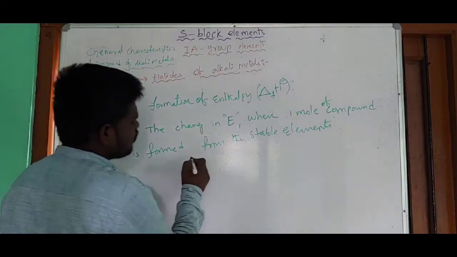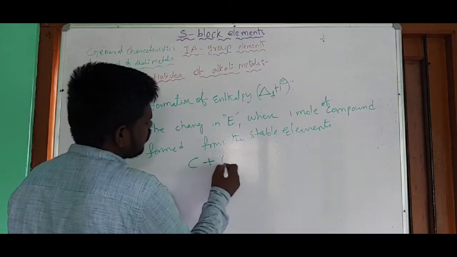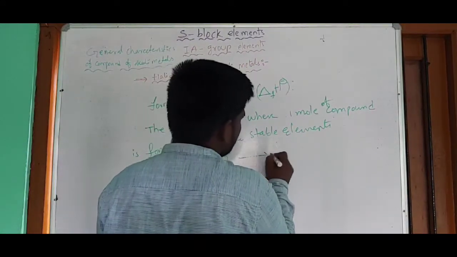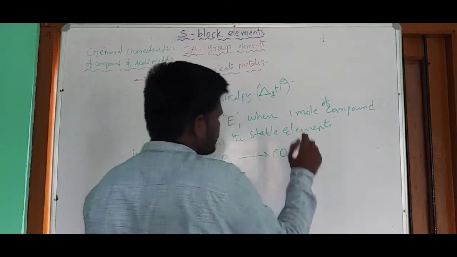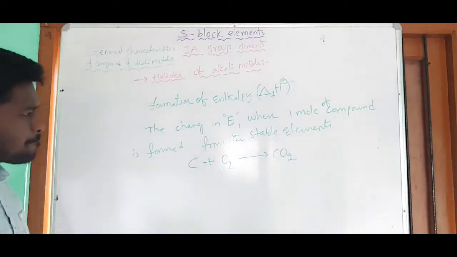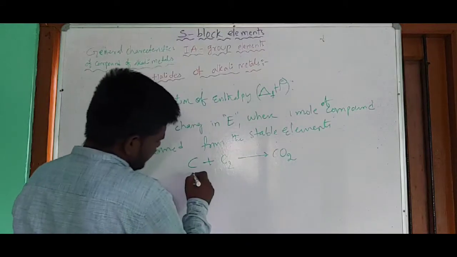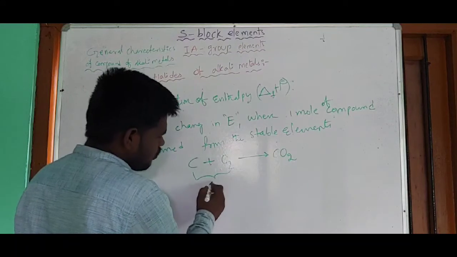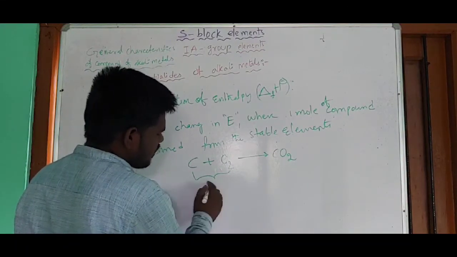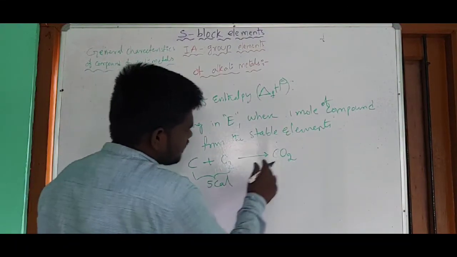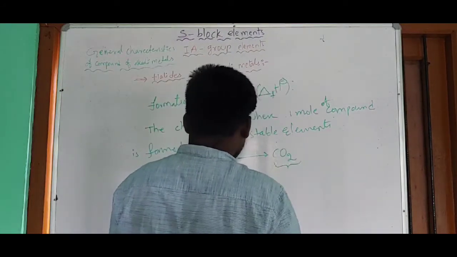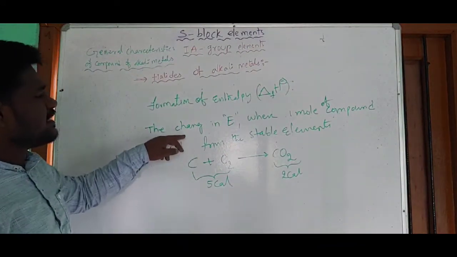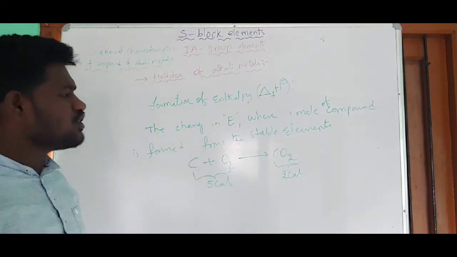I will give you an example. Take the elements carbon and oxygen, these are the stable elements, and these two react together and give us carbon dioxide, that is CO2. Now I am taking the sum of the energy of these two, atom and molecule, as 5 calories, and the energy of this compound as 2 calories. So what about the change in energy of the formation of this CO2?